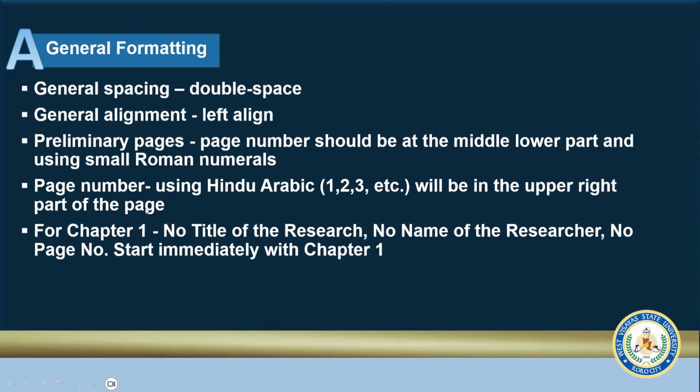Page number using Hindu-Arabic will be in the upper right part of the page, and this should be for the chapters. For chapter 1, no title of the research, no name of the researcher, no page number. Start immediately with chapter 1.